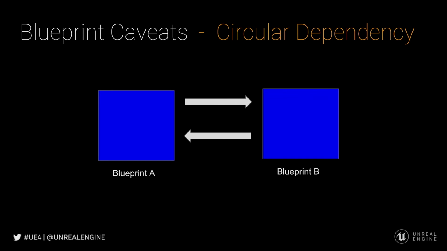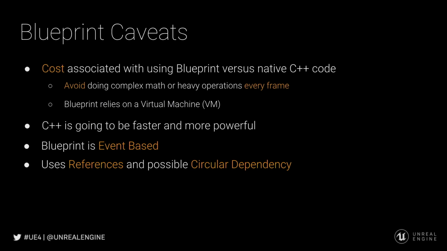When you load blueprint A, it begins to load all of the dependencies that it has. Since it depends on blueprint B, it also begins to load. As blueprint B loads, it then depends on blueprint A. So again, it loads blueprint A. So this vicious cycle continues. And because both blueprints depend on each other, this may significantly increase load times, or it may fail to load entirely, resulting in errors. These are things to consider, things to keep in mind when working with Blueprint, and Blueprint does a pretty good job of warning you when invalid references or circular dependencies are detected.